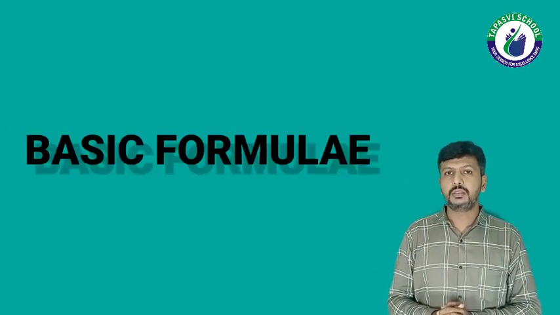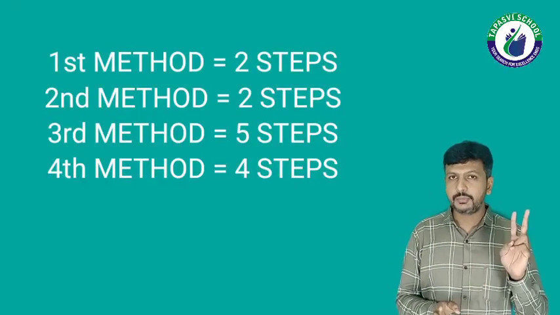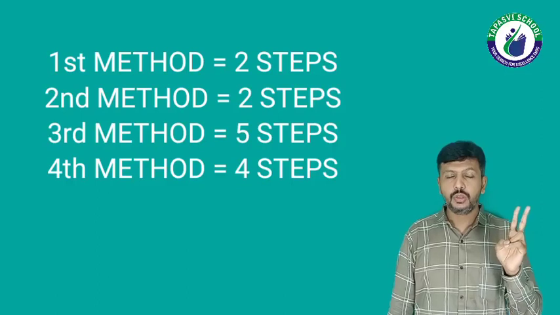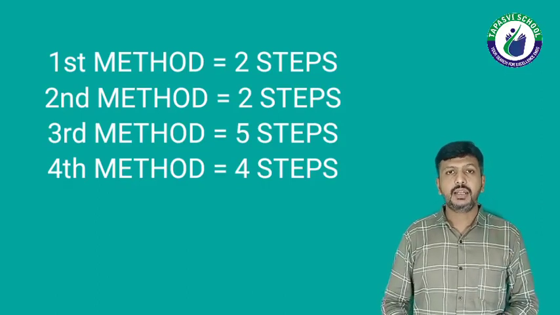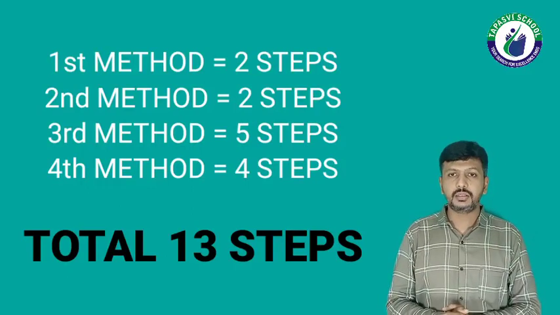So these all are the formulas of this chapter. These all are a basic requirement of the chapter. In the first method, 2 steps were there. In the second method, again 2. In the third method, there were 5. And in the last method, there were 4. So total 13 steps are there under this chapter.